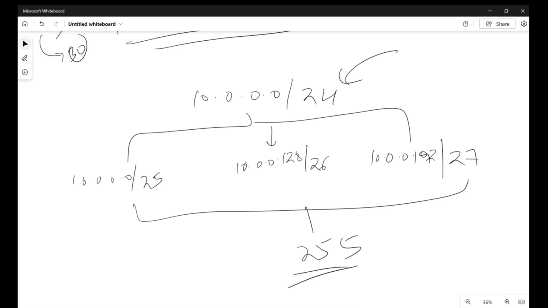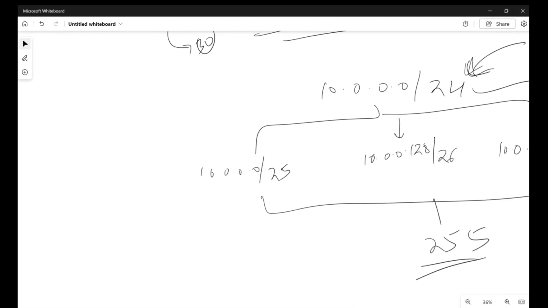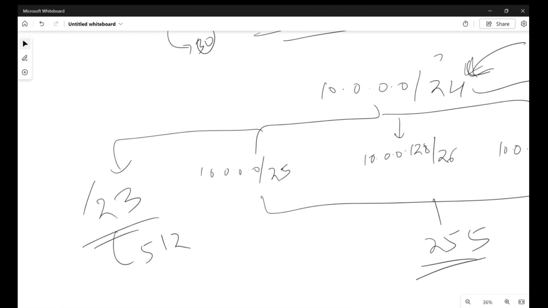So I hope you guys are clear what subnetting is. However, also keep in mind that you can only subnet, or divide, within the IPs you have, like 256 IPs. By taking /24, you cannot create a subnet with /23. You got my point, because /23 comes to 512, but your actual range is 256. So always keep this in mind: the subnet has to be smaller than the parent address space. I hope you guys are clear with what is address space, what is an IP address, and what is a subnet.